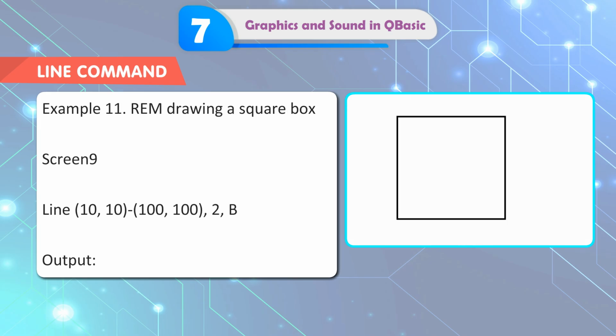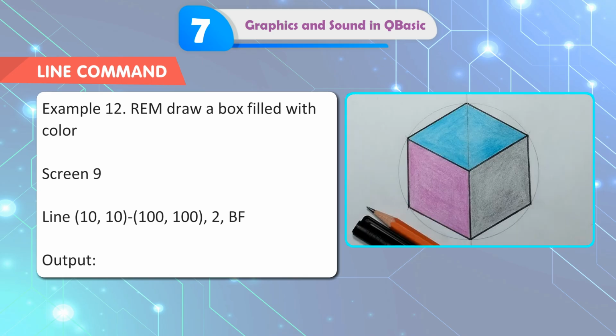Example 11. REM drawing a square box. SCREEN 9. LINE 10, 10, 100, 100, 2, B. Output. Example 12. REM draw a box filled with color. SCREEN 9. LINE 10, 10, 100, 100, 2, BF. Output.